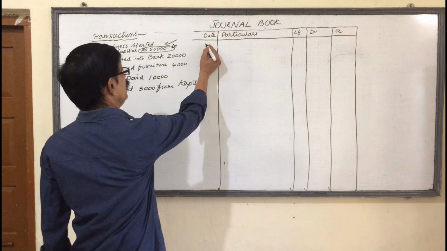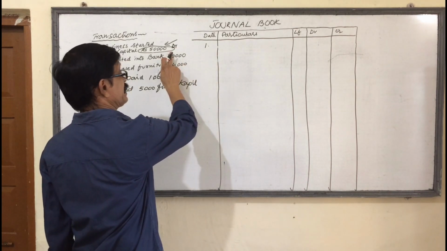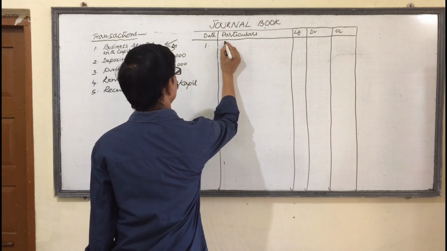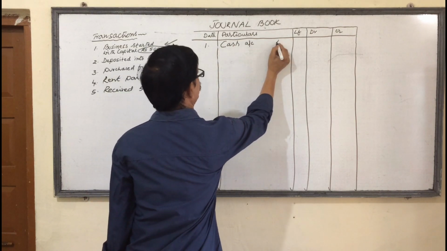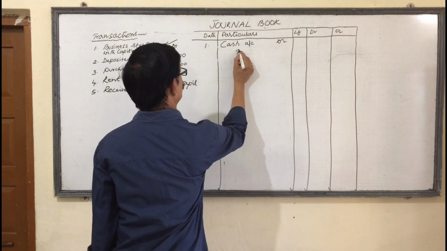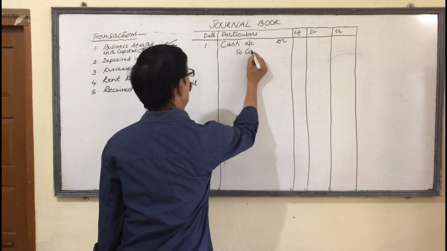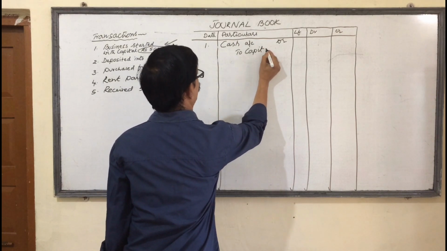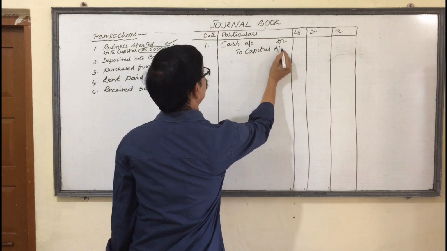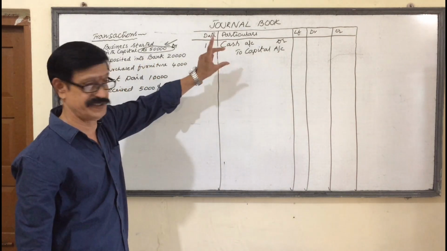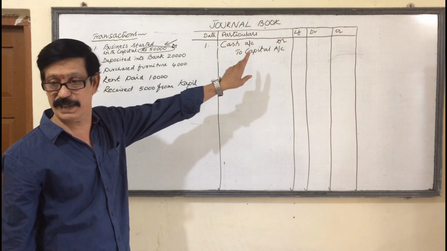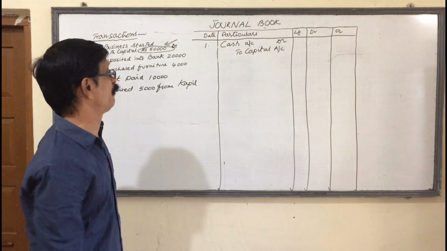So now, first you have to write down the debit aspect name, cash account, it is debit. And credit to capital account. This is called a journal entry. Cash account is debit and credit to capital account.